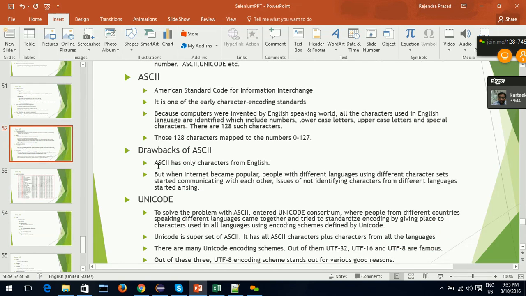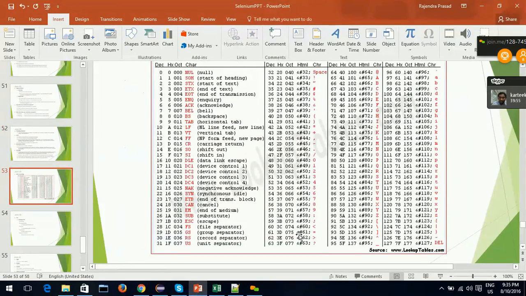Drawbacks of ASCII. The first, major drawback is that ASCII has only characters from English, only characters that are present on an English keyboard. Do you see any Chinese character in it? Any Japanese character? Any Russian character? Any Hindi character? There is no place for these characters.